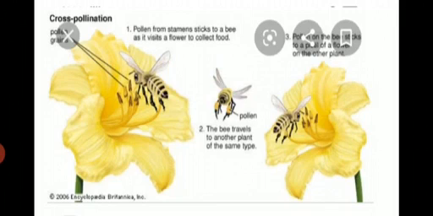Pollen on the bee sticks to the pistil of a flower on the other plant, which means that the honeybee collects pollen from one flower and then moves to another flower, and the pollen sticks to the other flower. Here is showing the cross-pollination.